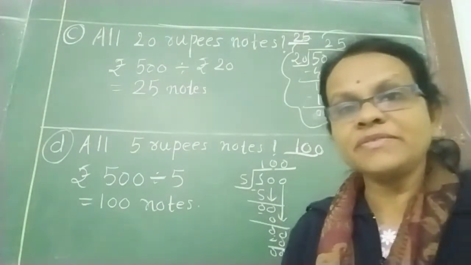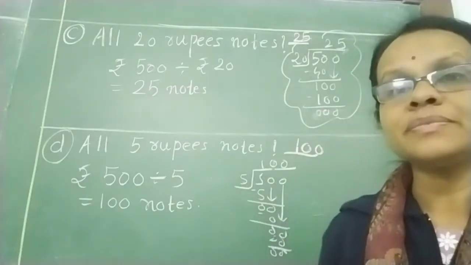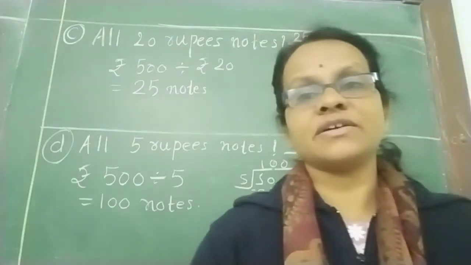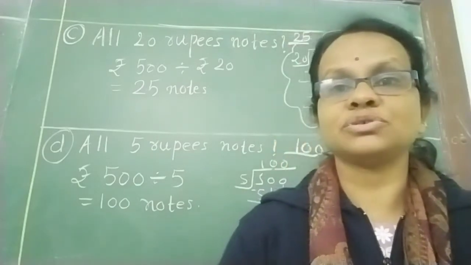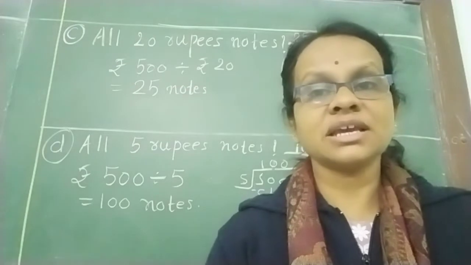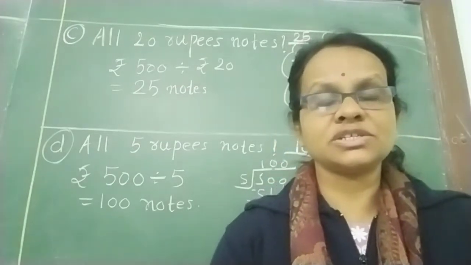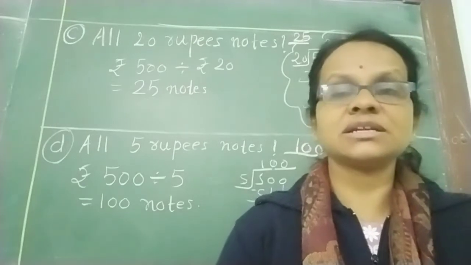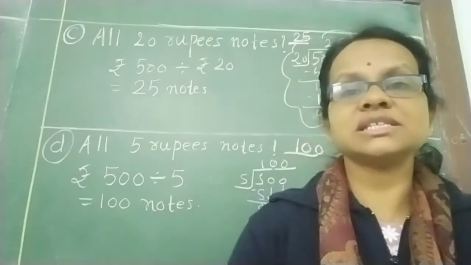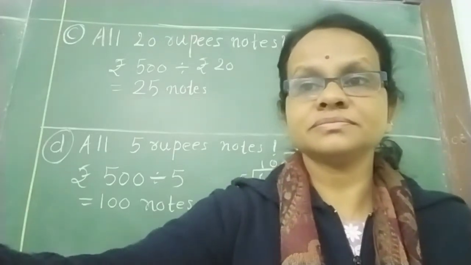And I have said to you previously, when "each" is given, what do we have to do? We have to do sharing, "each" is there. At that time we have to do the division. And another thing given is distribution. We have seen what is division, equal distribution, repeated subtraction, equal sharing. All these things are for division. So let's see that one also.